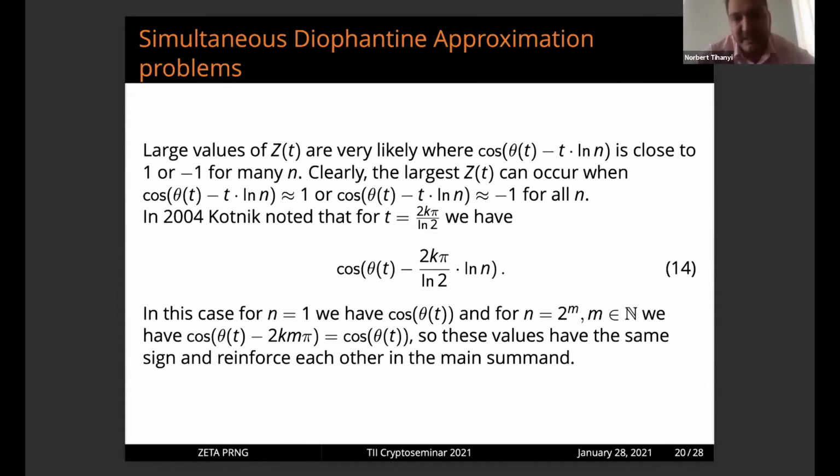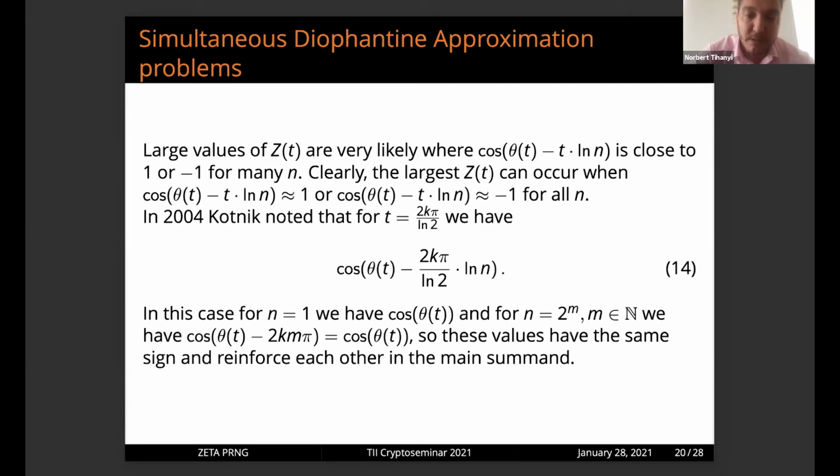Of course, the zeta function is very likely to be large in places. We have shown how to predict where the zeta function is really large. And to be honest, the whole research did not start with random number generation. It started a few years ago in order to predict large zeta function values on the critical line. So it was a number theoretic problem, and we were able to solve this problem using Diophantine approximation. Using Diophantine approximation, one can predict how large the zeta function is, and the FT function can be used to predict where the zeta function has peak values or not.